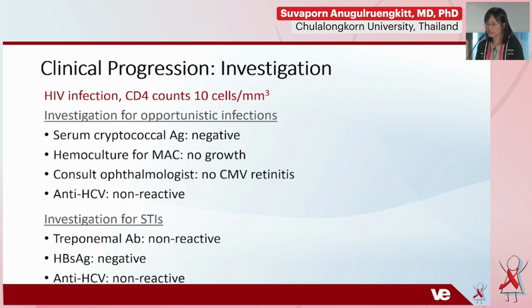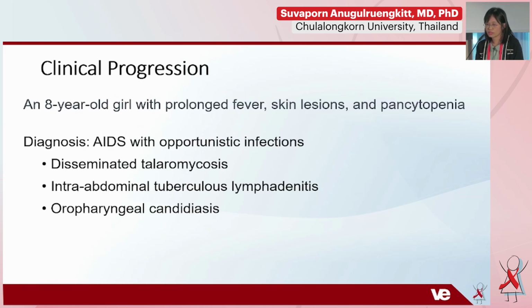We also worked up for other opportunistic infections, and the serum cryptococcal antigen was negative. Hemoculture for MAC showed no growth, there was no evidence of CMV retinitis, and other serology, hepatitis C, syphilis and hepatitis B, was normal. So the final diagnosis in this case is a girl who had AIDS with opportunistic infections of disseminated talaromycosis, intra-abdominal tuberculous lymphadenitis, and oropharyngeal candidiasis.